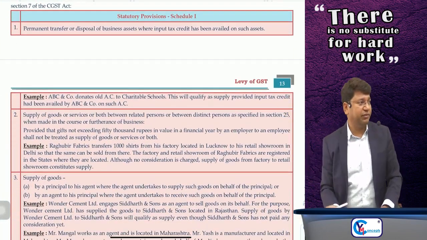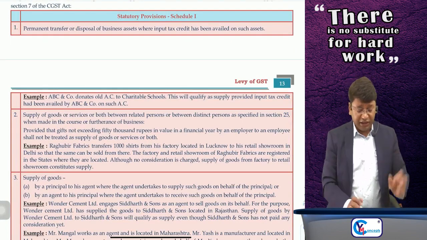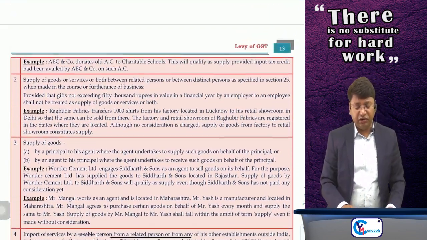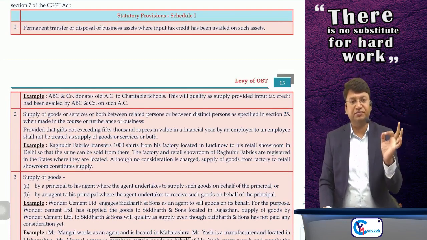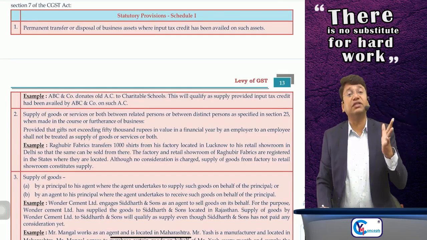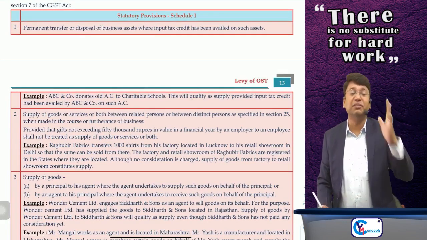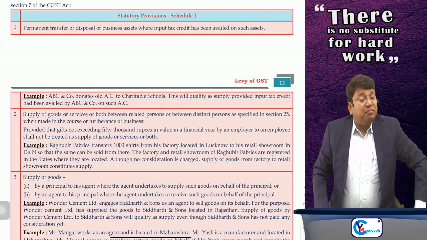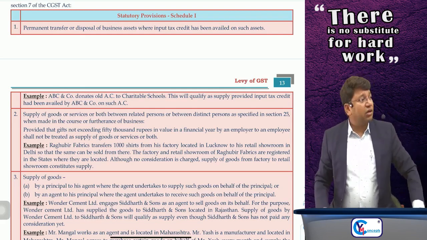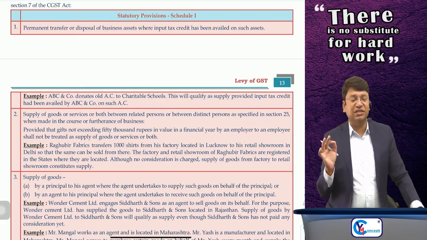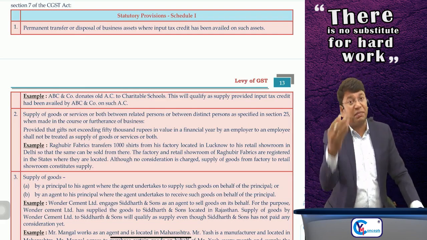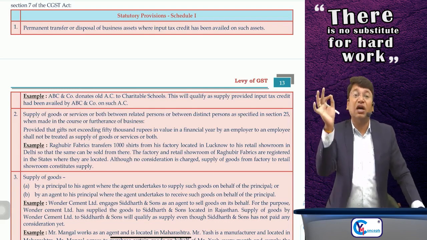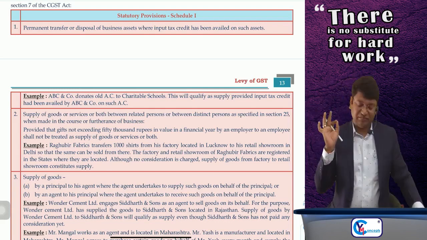Sir, this is schedule number 1. These are the statutory provisions which are given here. Right? Okay, sir, I'll explain you one by one. Sir, first transaction is permanent transfer or disposal of the assets of the business. Although it is without consideration, it will be supply if ITC was availed on such assets.